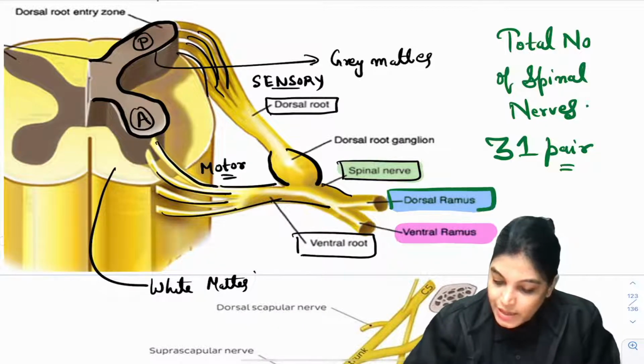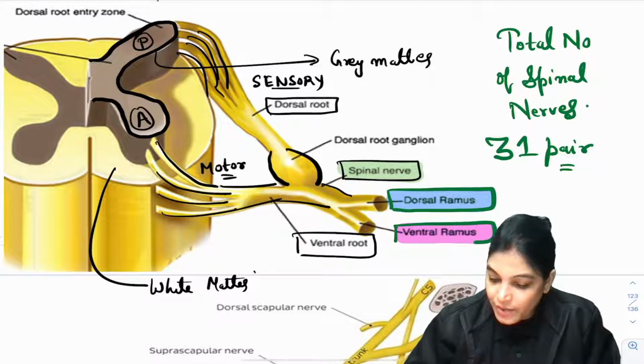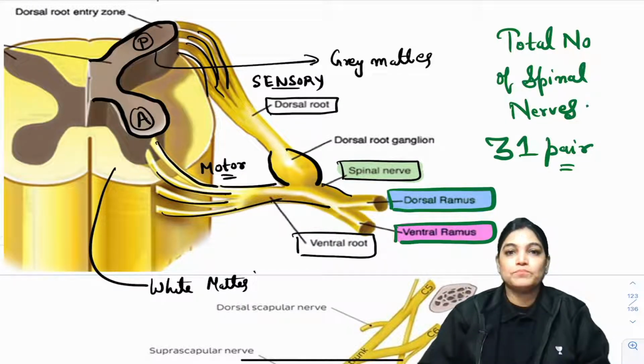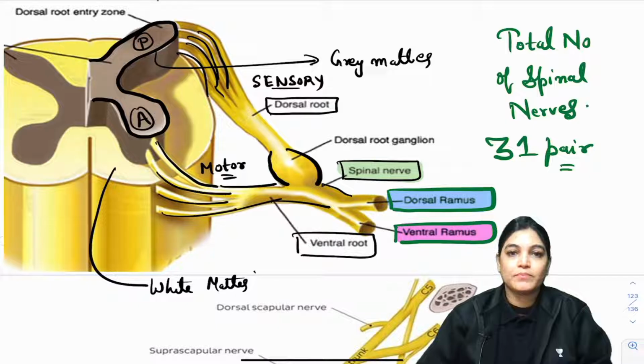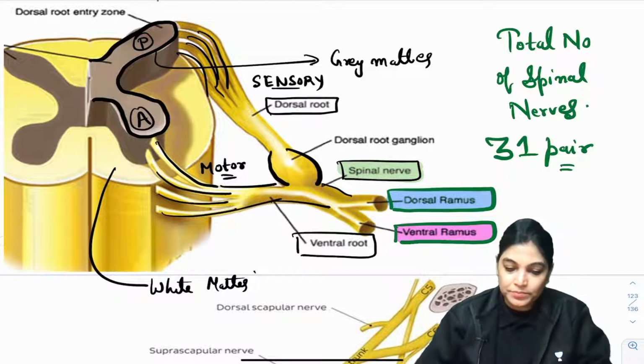So this is the dorsal ramus of the spinal nerve. This is the ventral ramus of the spinal nerve which you are seeing. Each spinal nerve diverges forming the ventral and the dorsal rami. The brachial plexus is formed by the ventral rami of C5, C6, C7, C8 and T1. Got it?